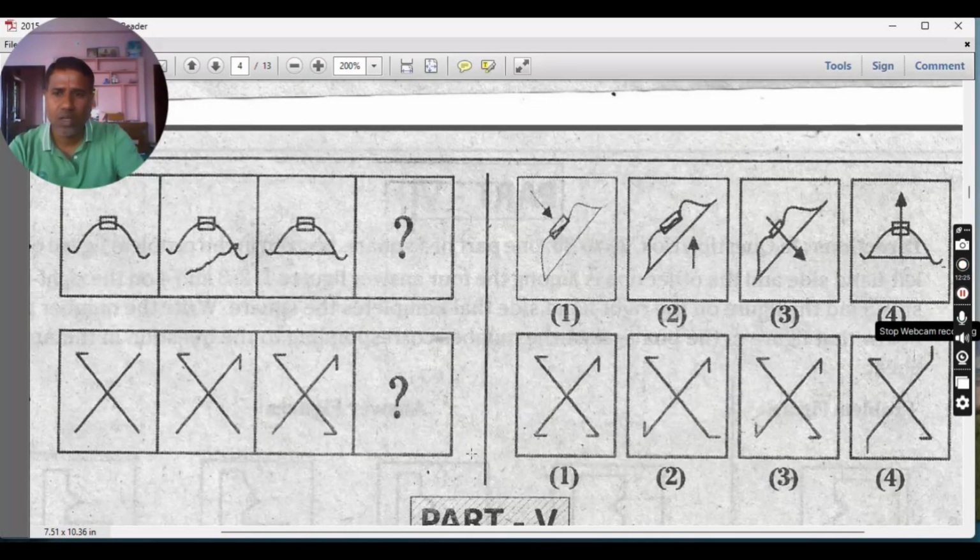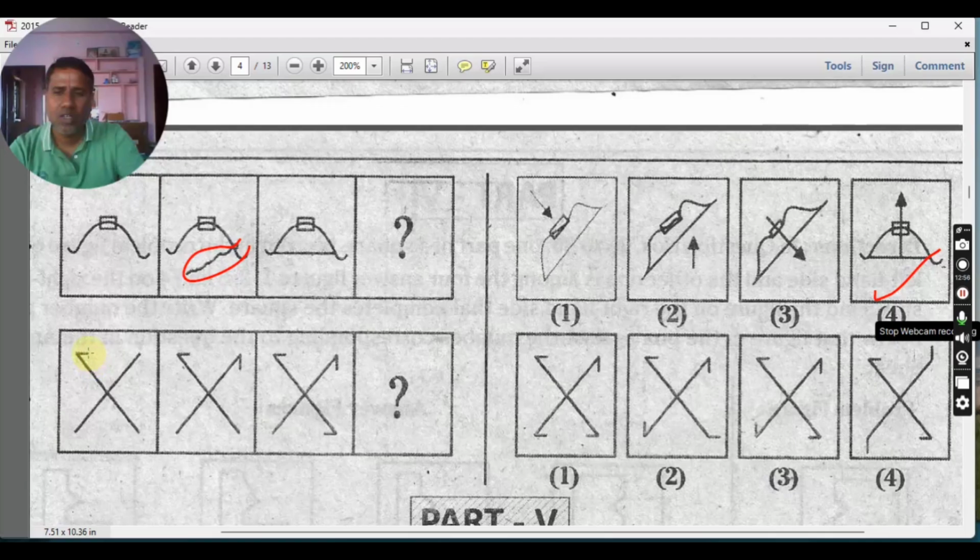Next, you see this question. So there are some steps. Here you have an arrow. After that, he tied a thread to the arrow. Next step is putting the arrow to this dhanus. Now you see the archer. He has tied a thread. Once this archer is ready, you have to put an arrow, and it has to be in the same direction. So the answer is the correct one. This is a variety question.